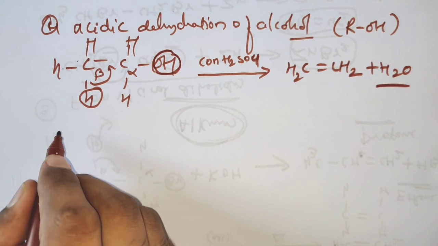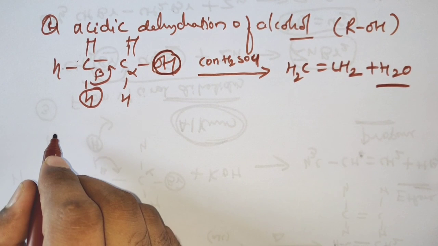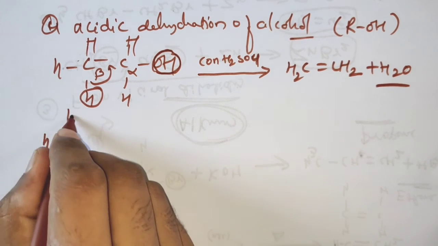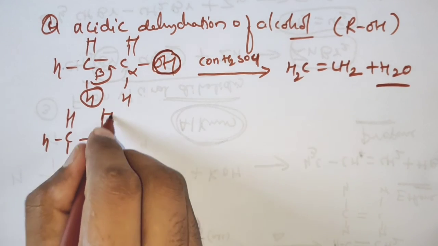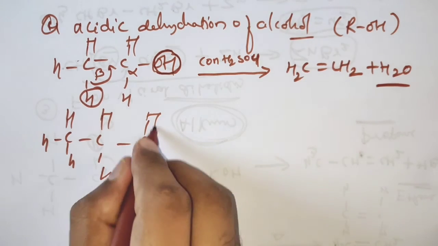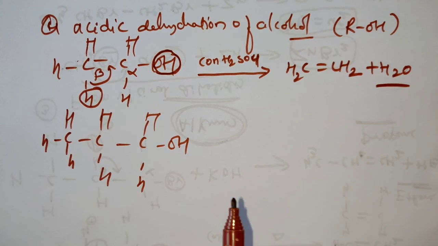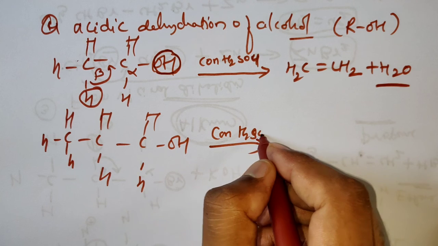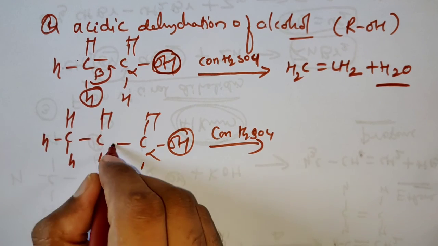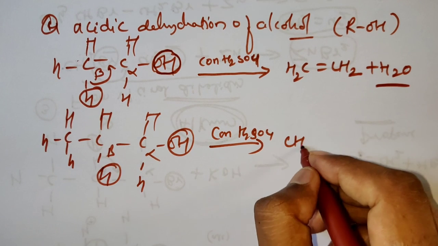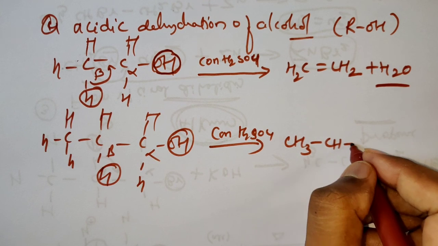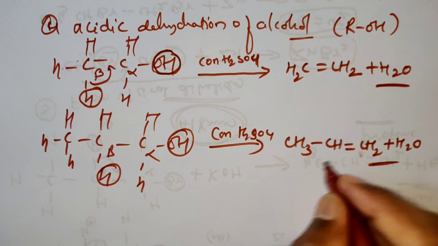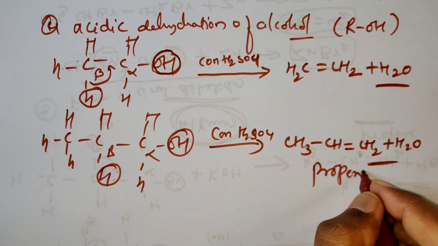One more example: how is propene going to be prepared? Take CH3 CH2 CH2OH. For this also add concentrated H2SO4. Here also alpha, beta. From this it will be converted into CH3 CH double bond CH2 plus H2O. Clear, children? So propene you have converted.